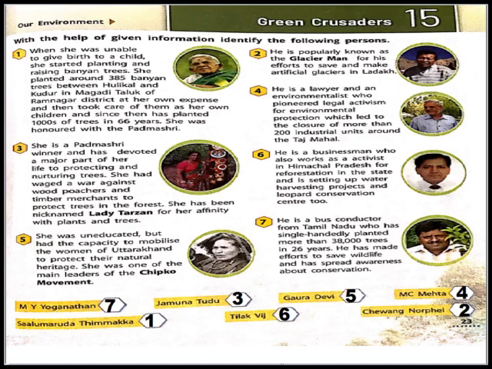Fourth one, he is a lawyer and an environmentalist who pioneered legal activism for environmental protection, which led to the closure of more than 200 industrial units around the Taj Mahal. You know, children, Taj Mahal is located where? In Agra.